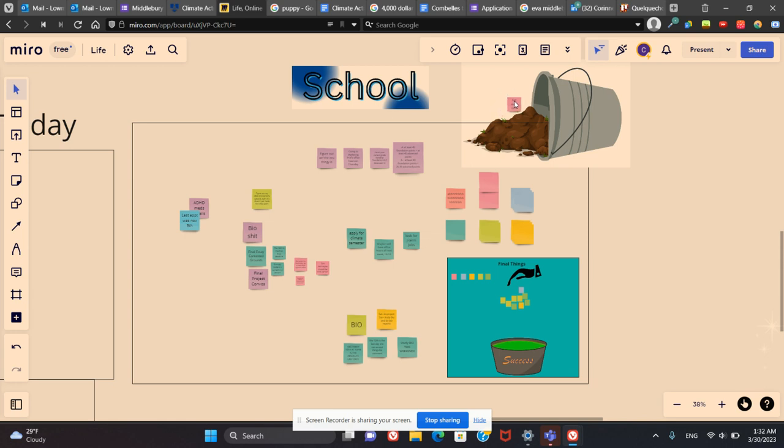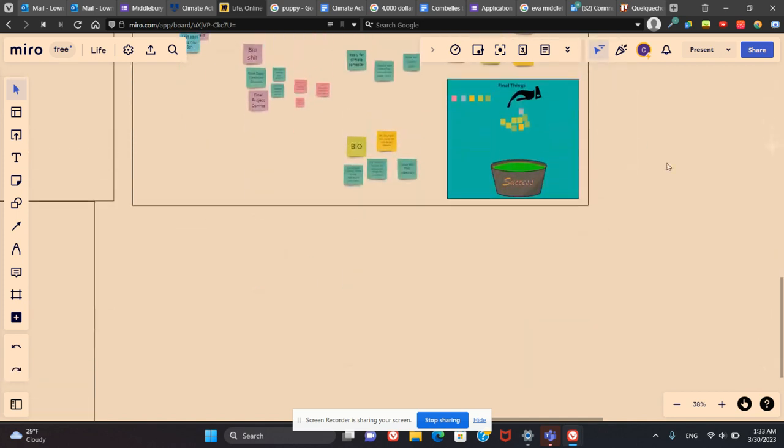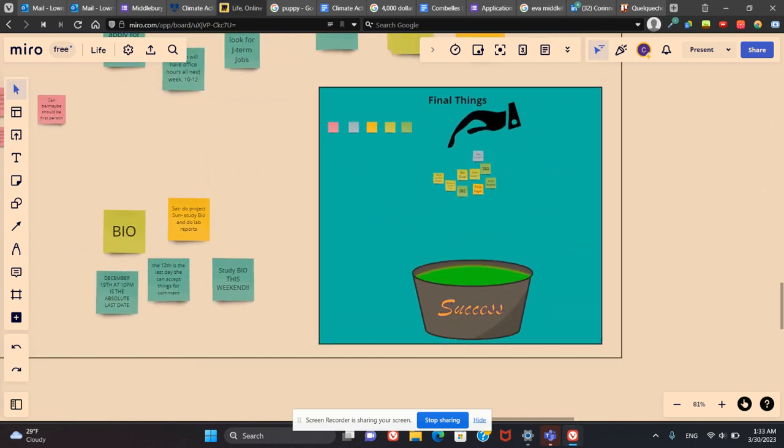But let's say, oh, get debit card. Once I have my debit card, look, you can no longer see it. And then in here, I just have a bunch of post-it notes of things that I did. And then I did a similar thing for this really cute little success bucket that was all the things I need to do to finish up my school year. So then it just goes, ooh, like you're dropping it from a hand into this potion called success.